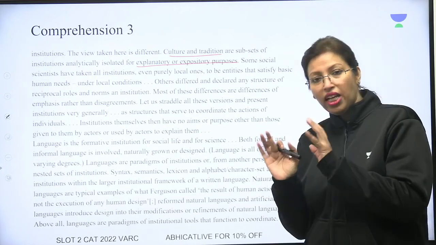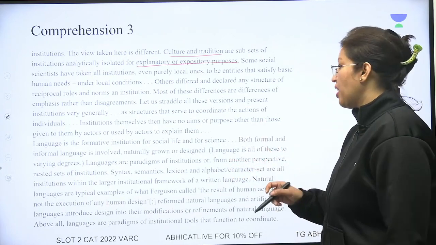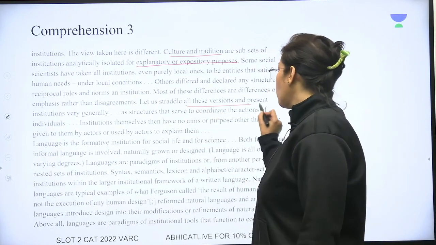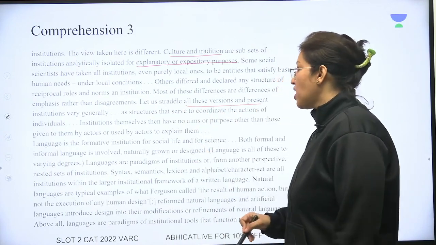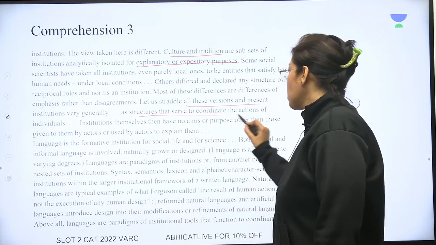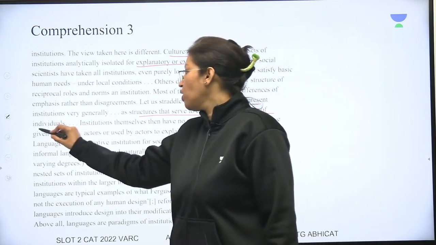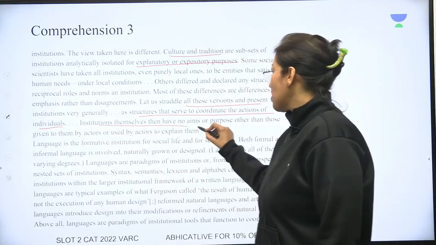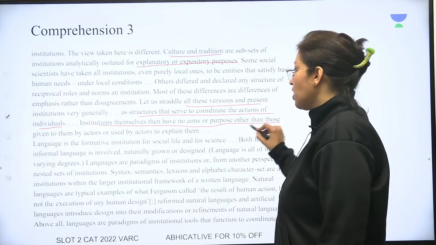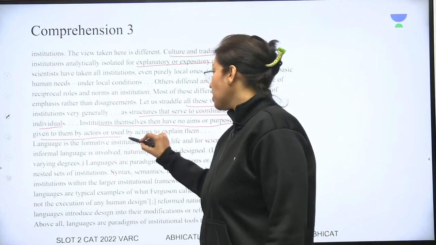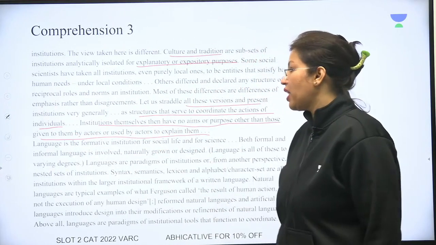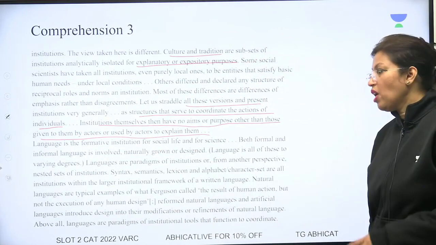So there is no disagreement, they are just emphasizing different things. Let us straddle all these versions and present institutions very generally as structures that serve to coordinate the actions of individuals. Institutions themselves then have no aims or purpose other than those given to them by actors or used by actors to explain them. Then we come to language.